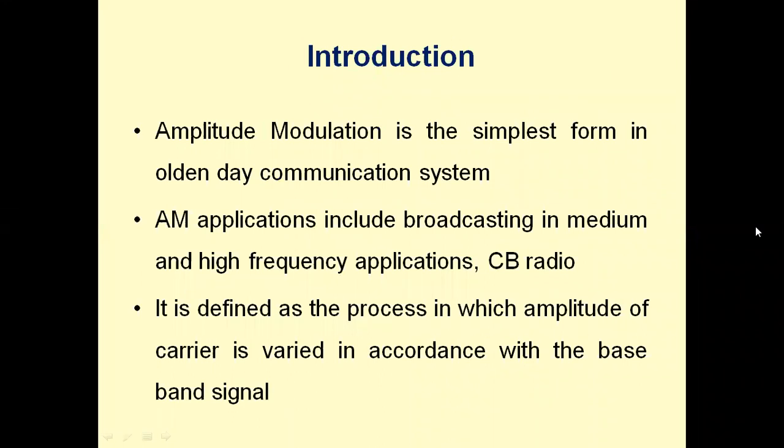Before starting the class, let me give a brief introduction of what we studied in the last class. We studied basic elements of communication system. The basic elements of communication system are transmitter, communication channel or medium, and receiver.